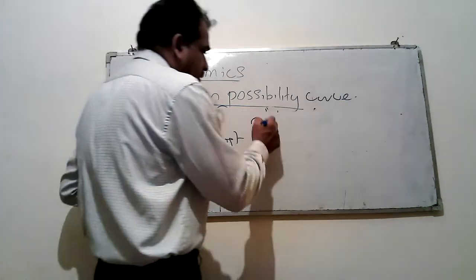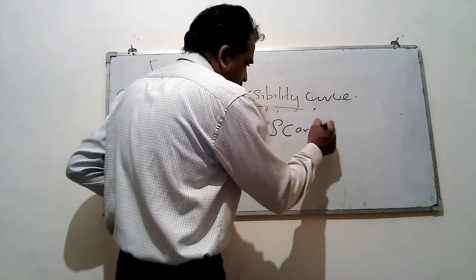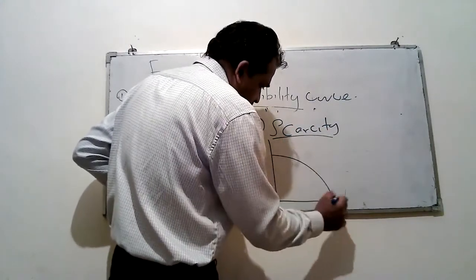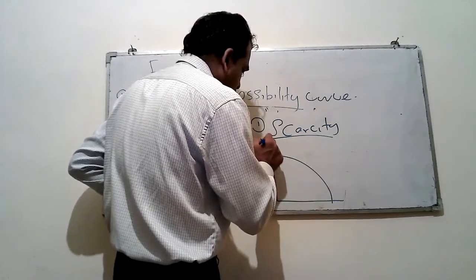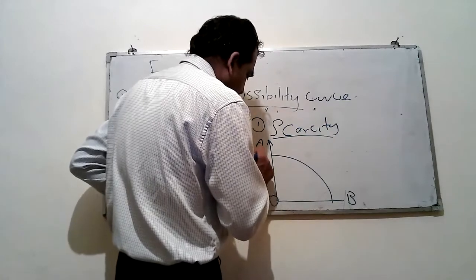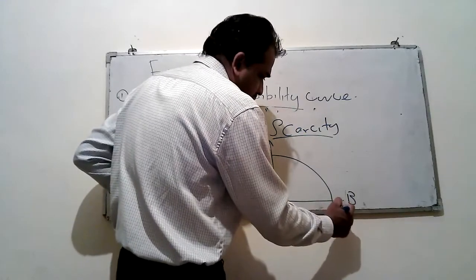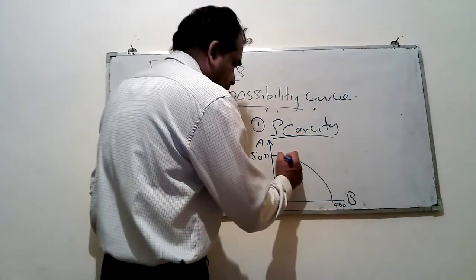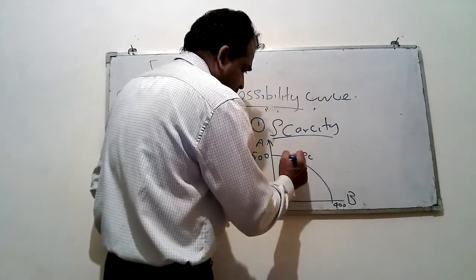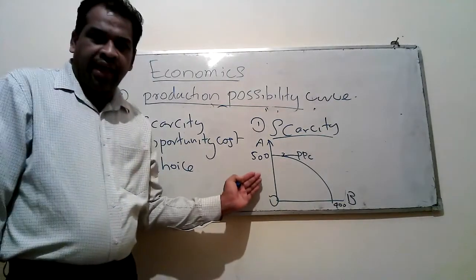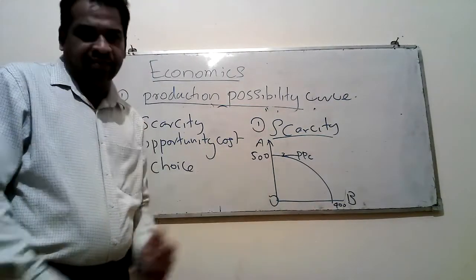Number one, scarcity. If you take this diagram, here we use product A and product B. This is 0. You assume 500 of A and 400 of B. This is a PPC curve, and we are going to use this diagram to explain the concept of scarcity.